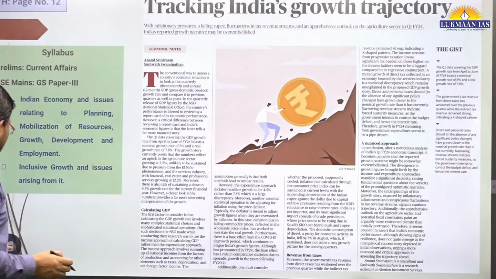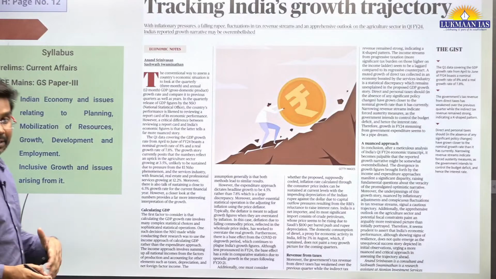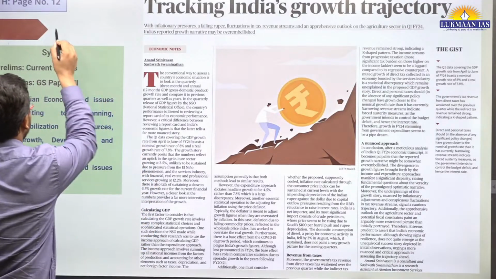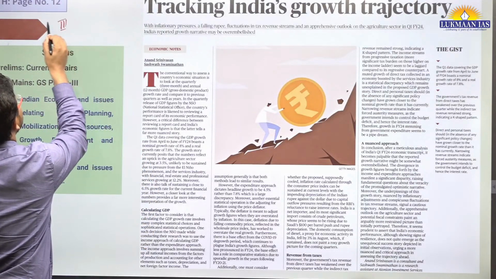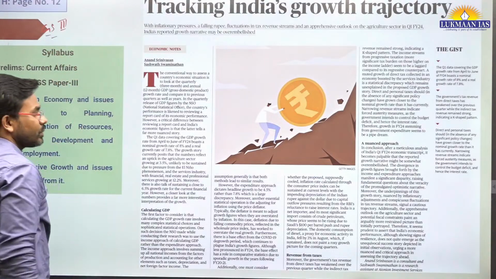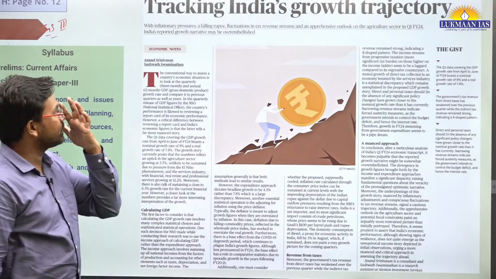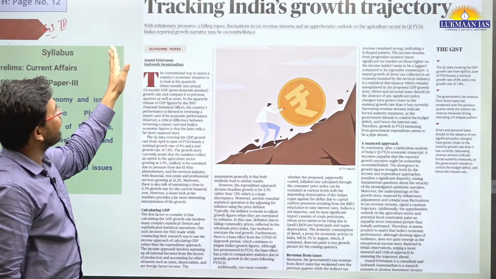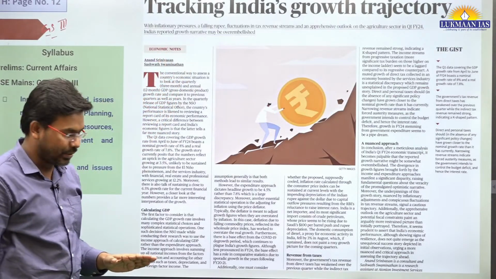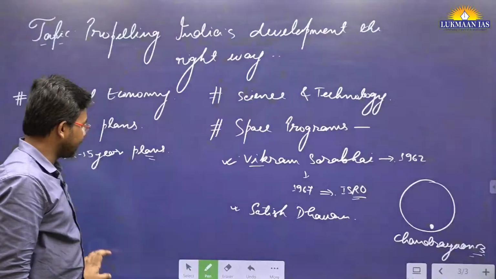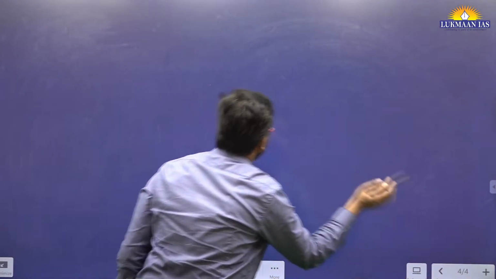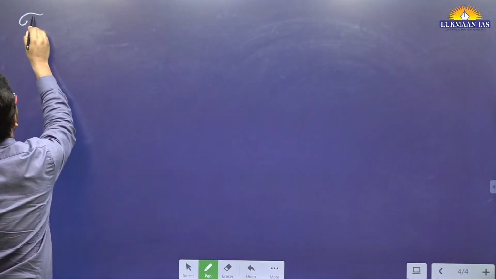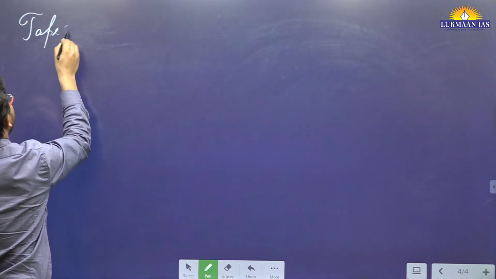And now let us move to another topic. This topic is again related to the Indian economy. It is part of GS paper 3. In this article, the author has talked about tackling India's growth trajectory. So let us quickly write down the name of the topic, then we'll understand about this topic.